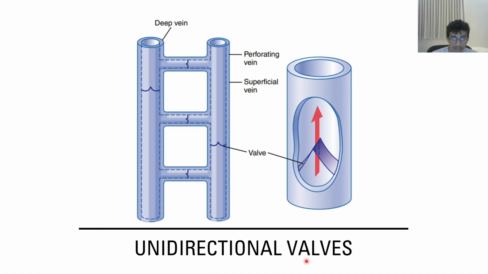Unidirectional valves. Valves prevent backflow of blood down into the veins. So blood only goes up. The valves prevent it from going down due to gravity.